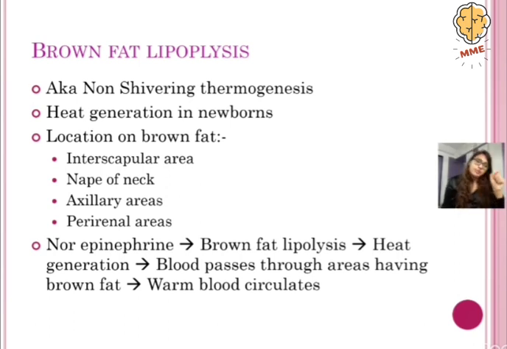When norepinephrine or adrenaline is released, brown fat lipolysis starts. Due to that, heat generation occurs at these specific places, and the blood passes through these areas which have brown fat where heat generation has occurred. So the blood becomes warm and the warm blood will start circulating.